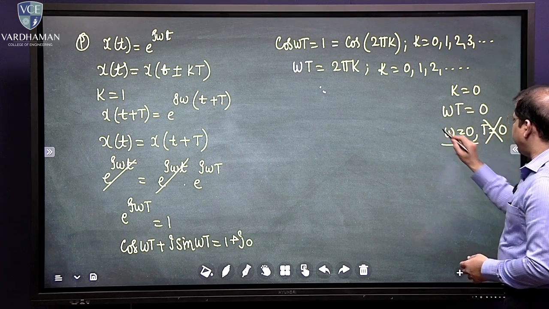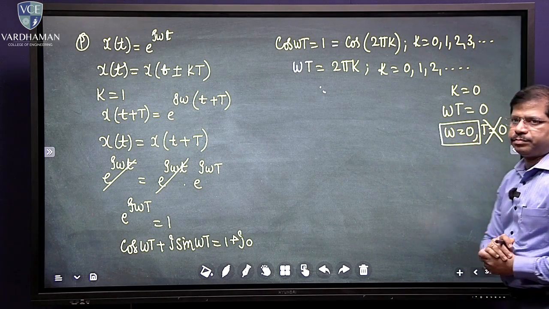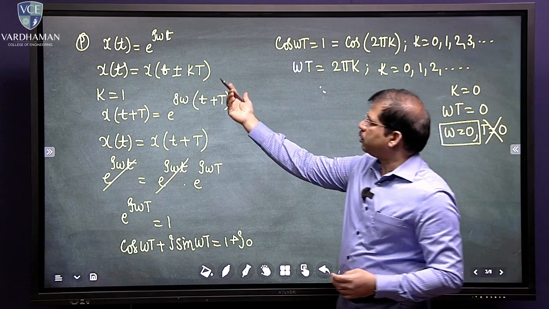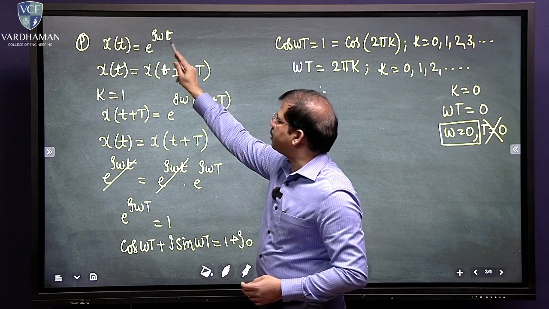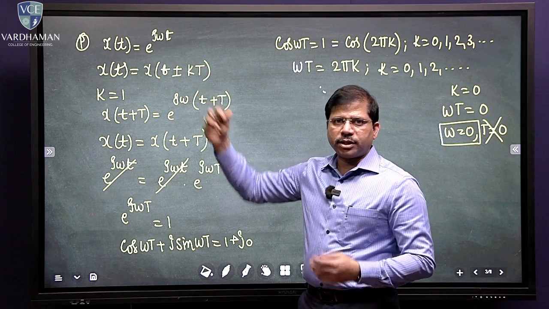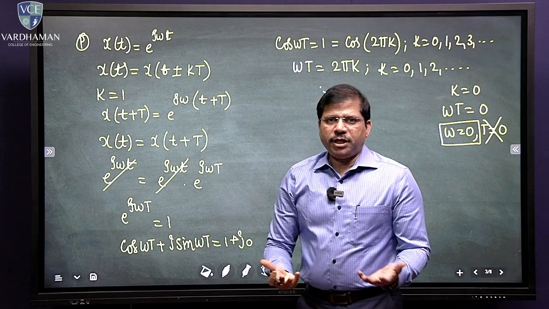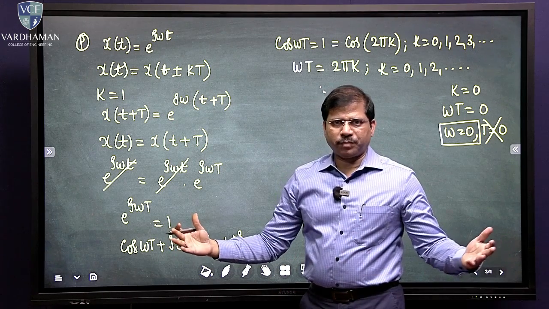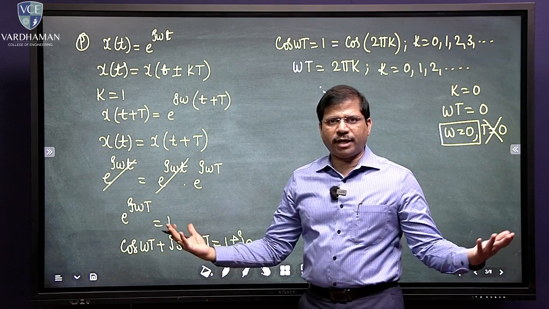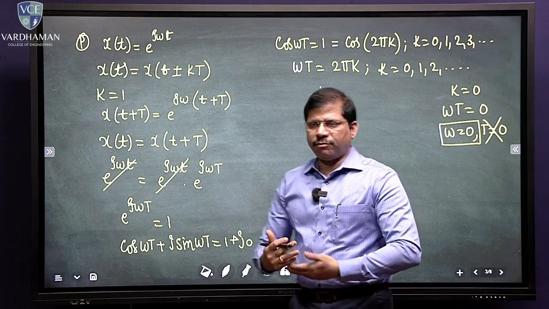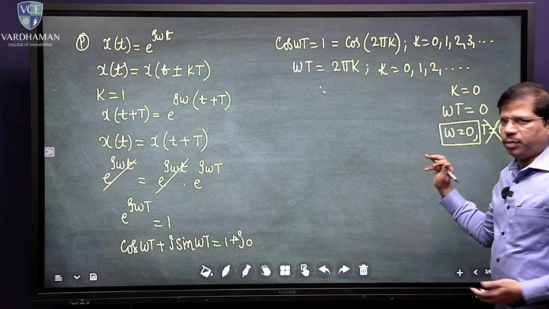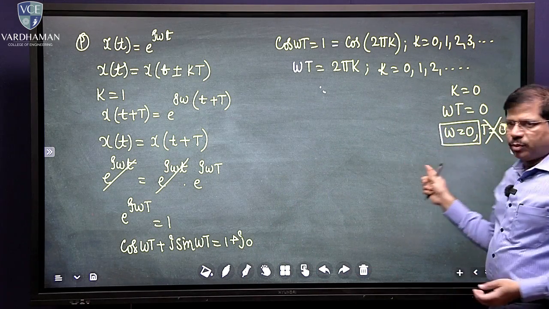Then you land on omega equal to 0. If I make omega equal to 0, actually there is no signal. You get e power 0 equals to 1, is it not? Then you get x of t equal to 1. X of t equal to 1 is a DC signal. So DC signals normally do not have time periods. Therefore, omega should not be equal to 0, and t should not be equal to 0.